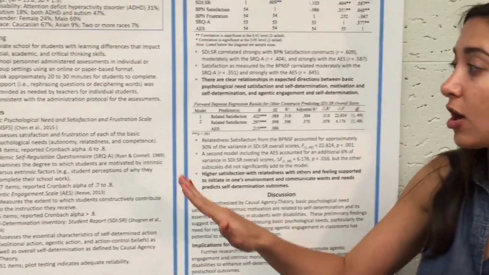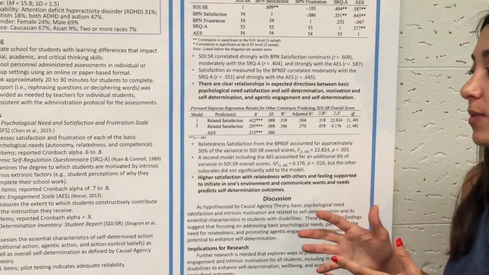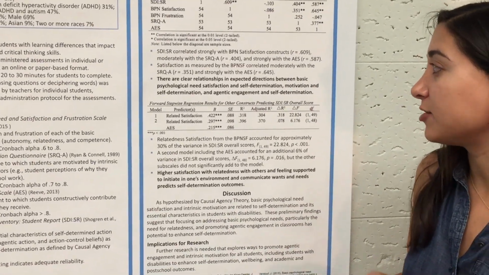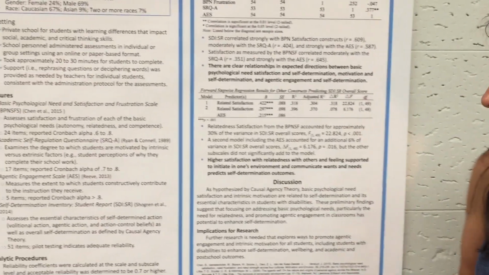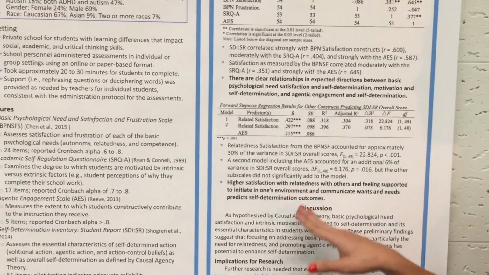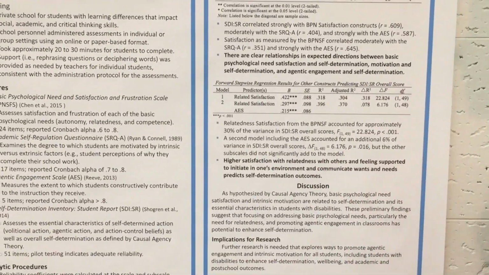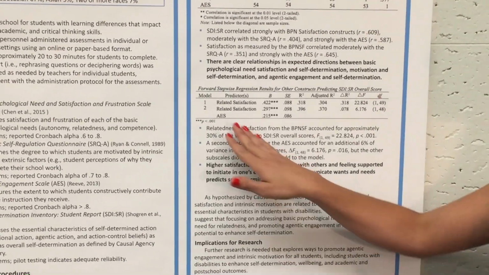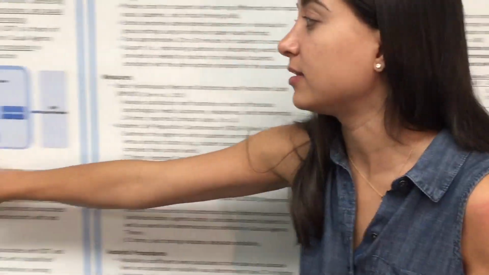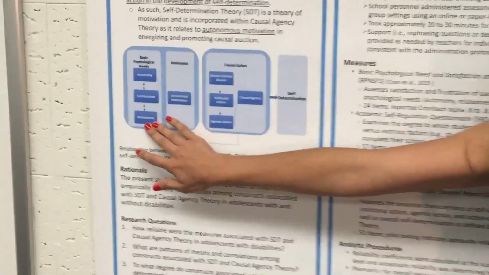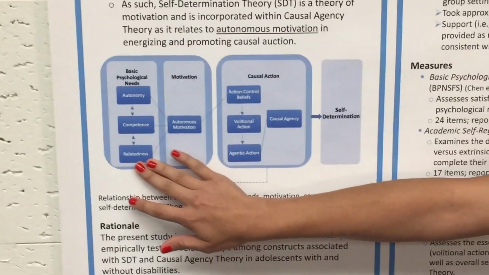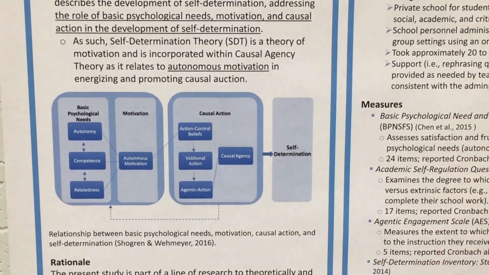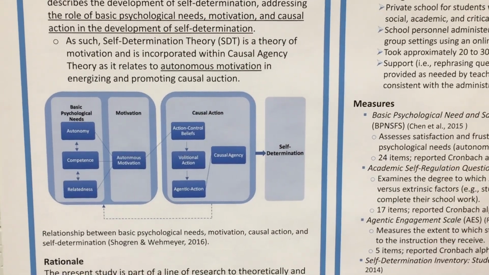And then we looked at the prediction value. So trying to see within these constructs, which one of them really led to a higher prediction. So what was identified using a forward stepwise regression model was that there was a higher satisfaction with relatedness with others and feeling supported to initiate in one's environment. So that really gets at being high in feeling like you're competent in relating to your environment and being able to relate in your environment, and also to this agentic engagement part, being able to act on your environment the way that you want to.